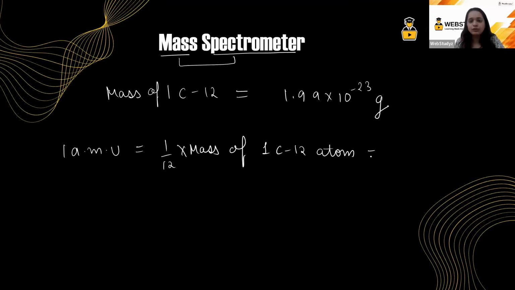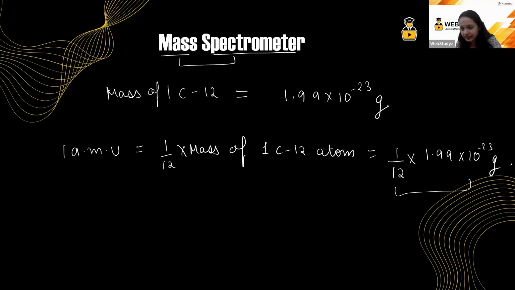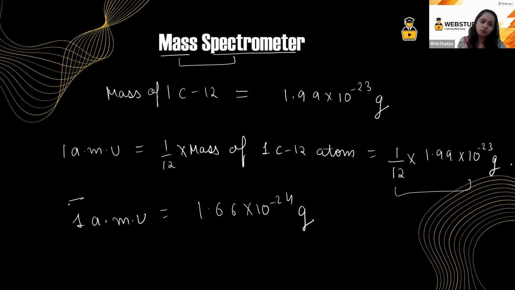Yes, so we called it as 1 by 12 into 1.99 into 10 raised to the power minus 23 grams. On solving this, we got the value of one atomic mass unit as 1.66 into 10 raised to the power minus 24 grams. Very, very important value. So one atomic mass unit in grams was 1.66 into 10 raised to the power minus 24 grams. I hope this part is very clear.